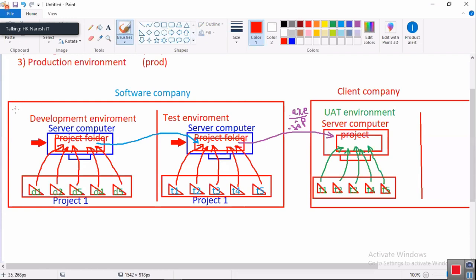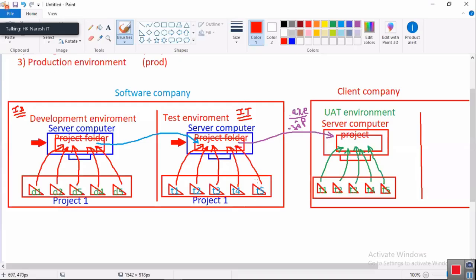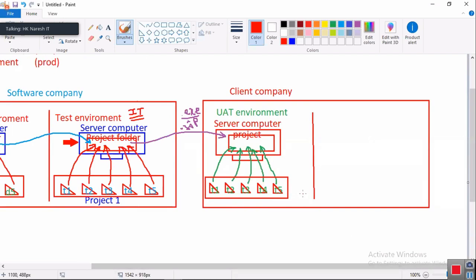These are Infosys company developers, and these people are Infosys company testers. A separate testing team is there. The Infosys testers are testing this project and approved it. All functionalities, whatever the buttons are there, whatever the products are displaying, everything is working fine, they have said. Then this entire Infosys tester-approved project has been given to the Flipkart company.